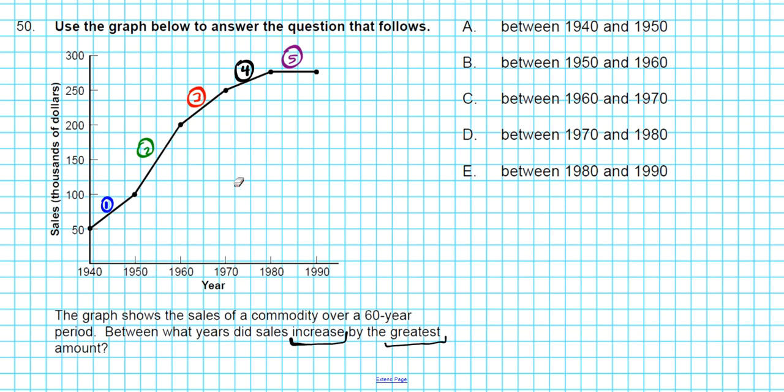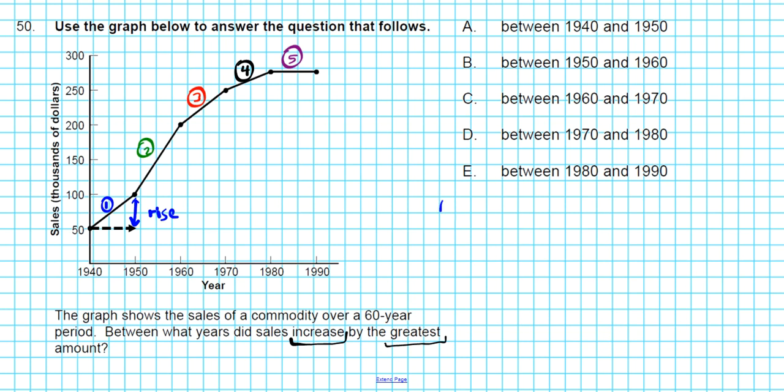But let's assume that we didn't observe that. We're going to actually calculate the rise on each interval to know for certainty that interval 2 yields the greatest increase. So let's do interval 1. What you're looking for is your rise. Think about rise over run, your slope triangle. We're not looking at the runs here because all the runs are the same, so that doesn't count. So let's do the rise for interval 1.